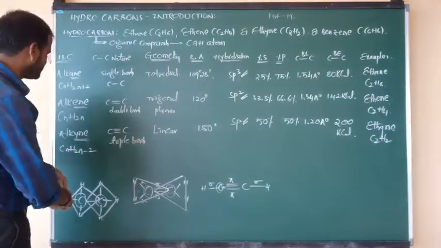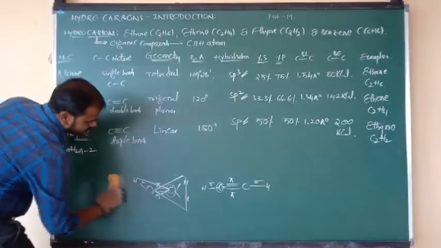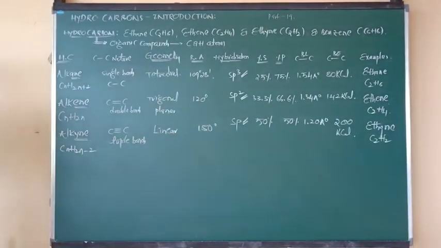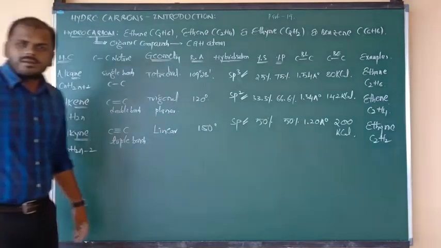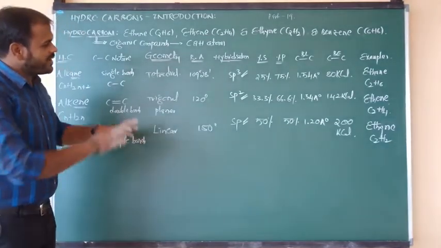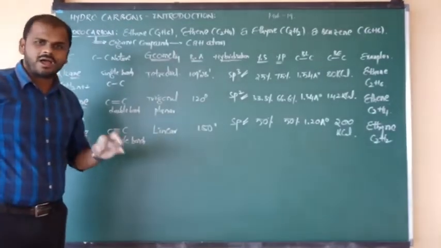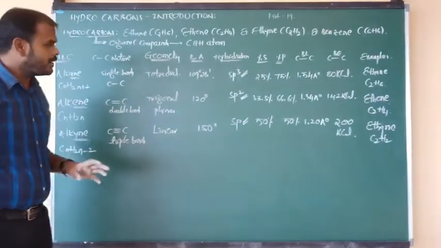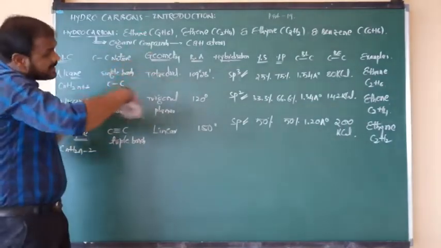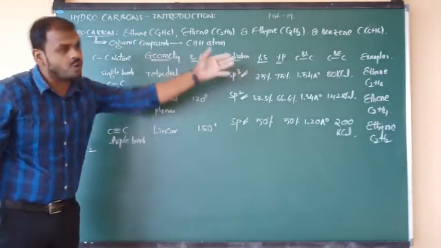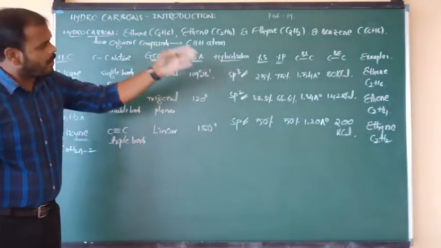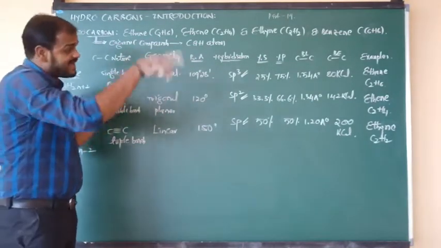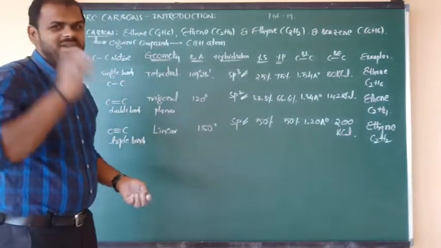Okay, now. Ready, beta? Yeah. So the introduction about the hydrocarbons I have already given to you, and one more small piece of information I want to give you. What is the relation between this entire chart? In the chart we have covered so many factors: bond length, bond energy, bond angle, hybridization, like that. But what is the relation between all of these? That relation is very important for you.